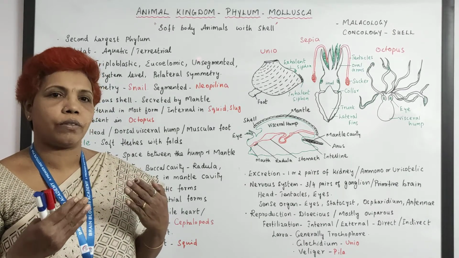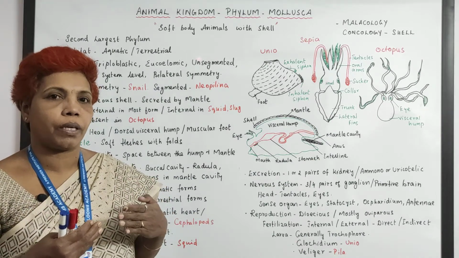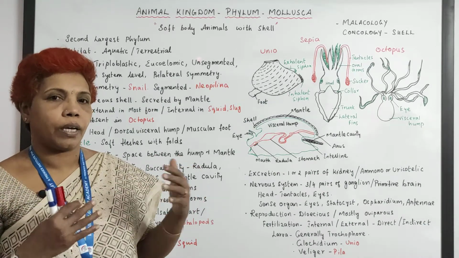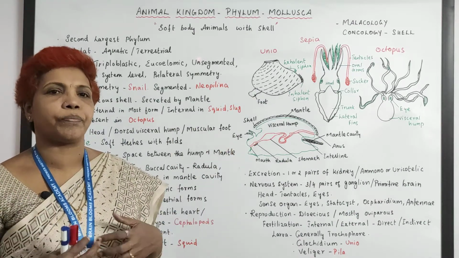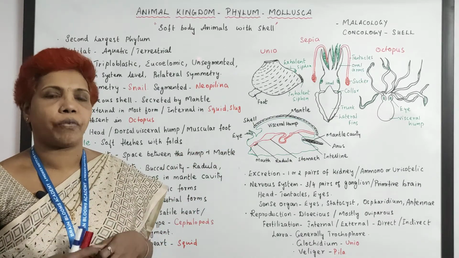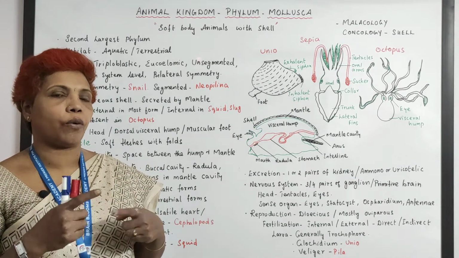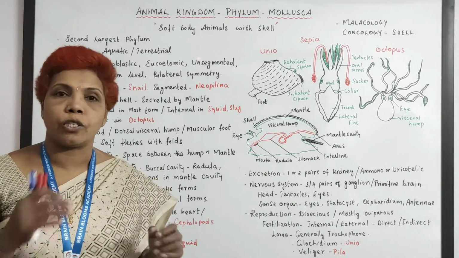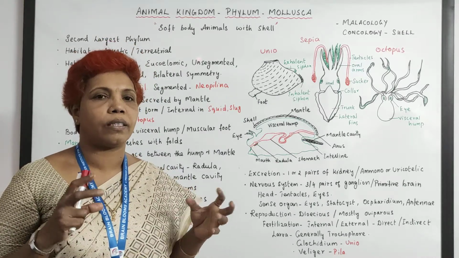The respiration is good, and obviously there will be a nervous system because a continuous supply of oxygen will be there. So a brain kind of thing has developed, and the animal size is also getting bigger and bigger. You know that this is the phylum which has the largest invertebrate. The giant squid belongs to this phylum. Because the respiratory system is well developed, there is a continuous supply of oxygen to the brain. And when you go with the circulatory system, this is also well developed. Well developed in the sense, when you talk about the heart, it is developed.